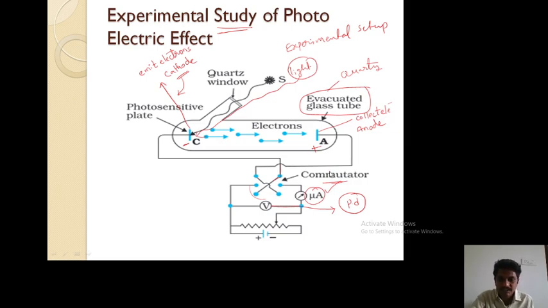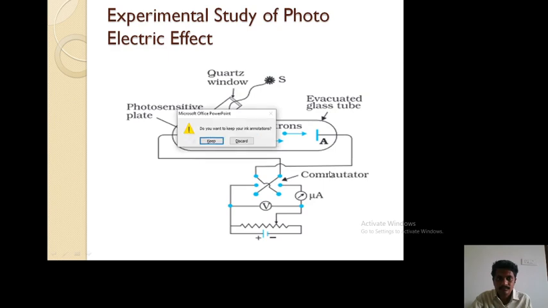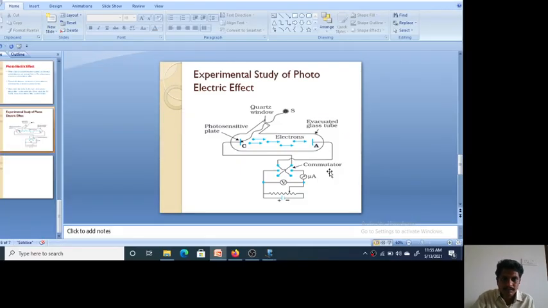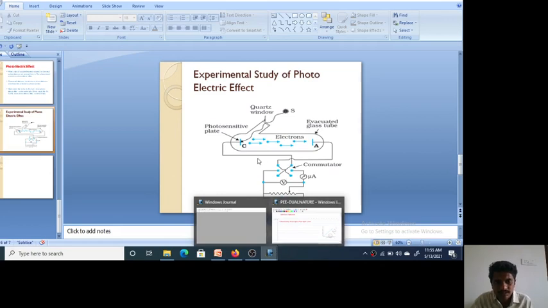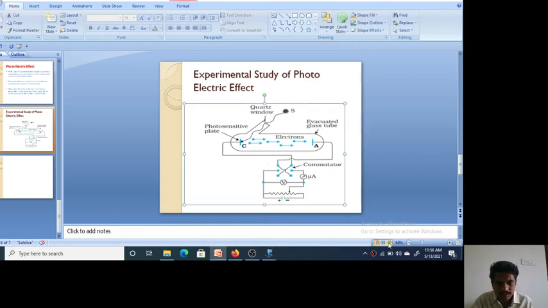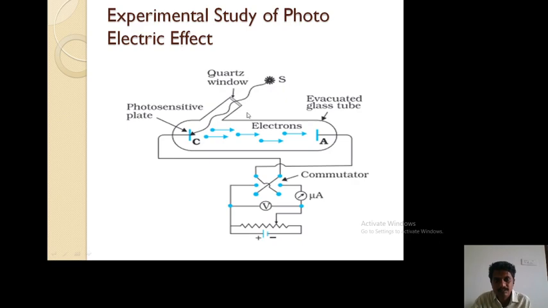Okay, so next we will study experimental observations. Once again, see what the photoelectric experimental study is. It mainly consists of two plates. One of the plates is called a cathode since it emits electrons, and the other plate is used to collect electrons. When light is incident on the metal plate through this quartz window,